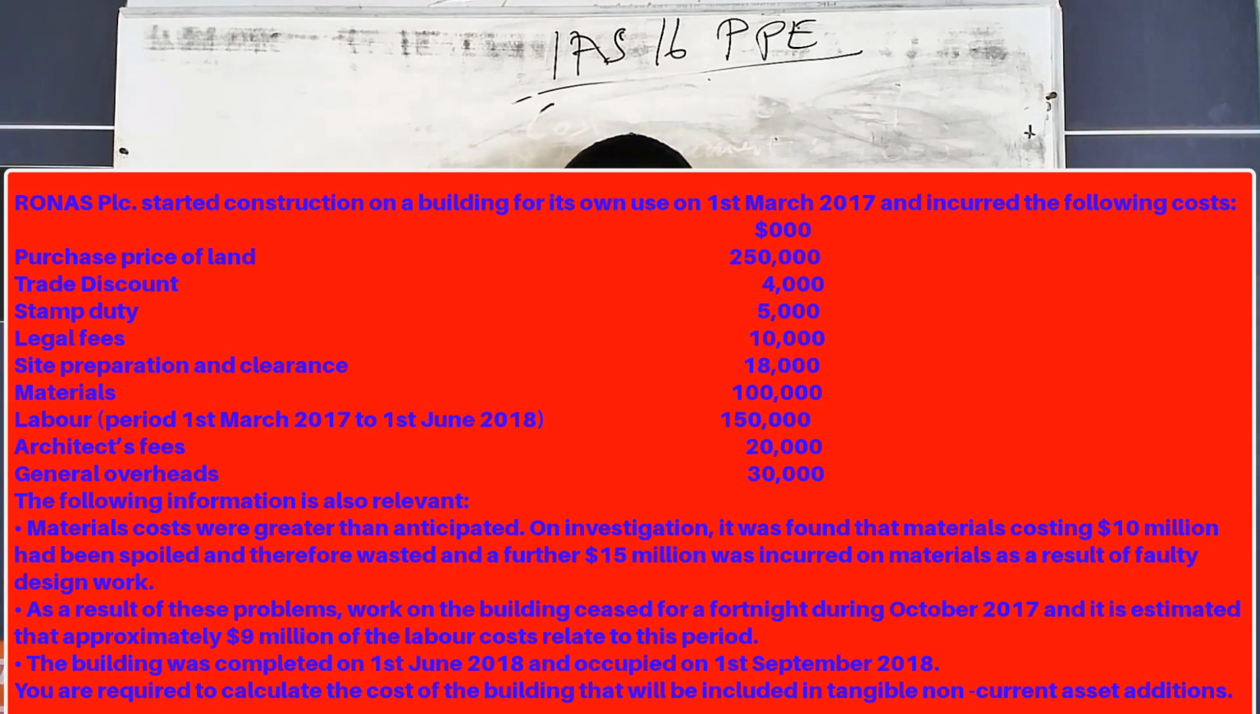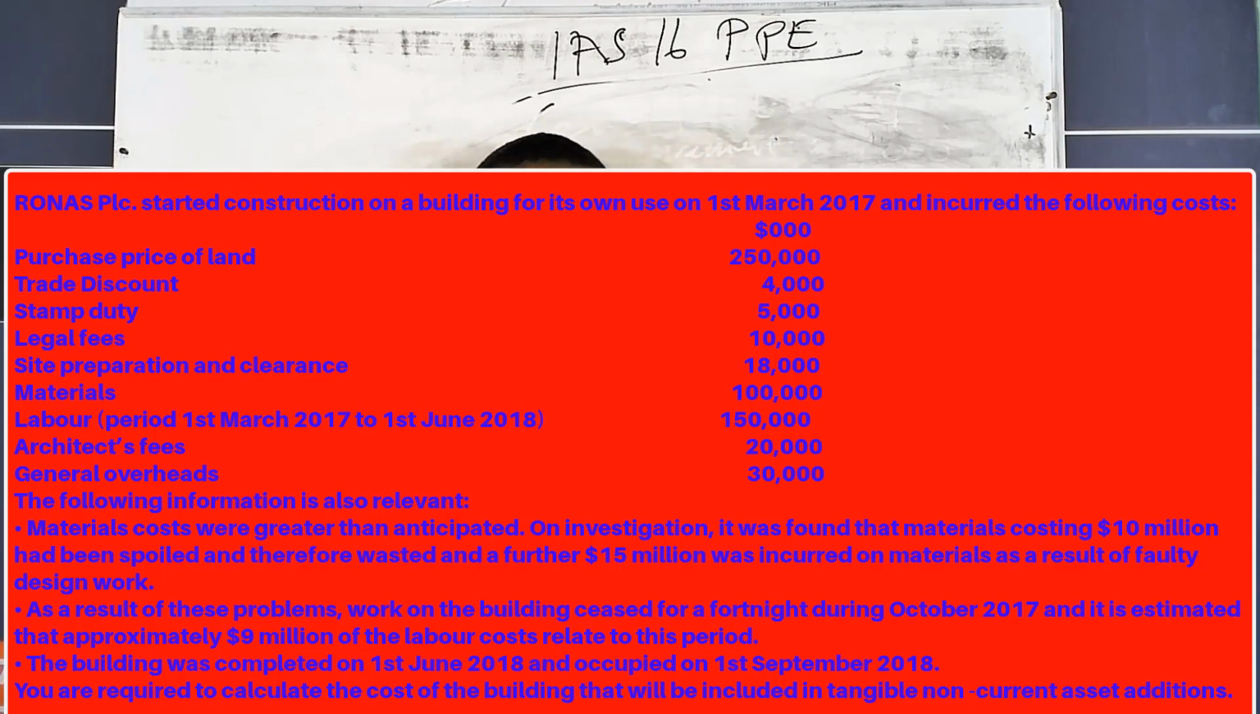We also have the second additional information. As a result of this problem, work on the building ceased. So that means labor didn't work, and the cost of the labor at that period that it ceased was $9 million. It said the building was completed on 1st June 2018 and occupied on 1st September 2018. So you are required to calculate the cost of the building.